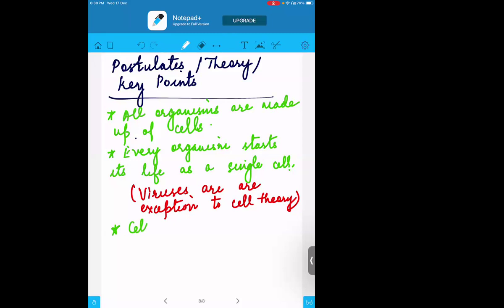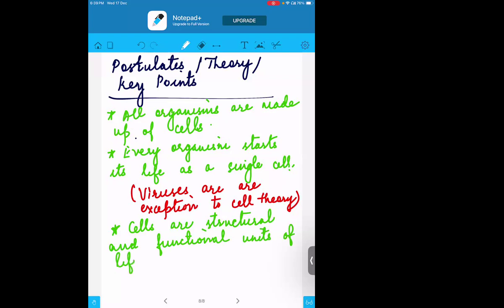They also said that cells are the structural and functional unit of life.